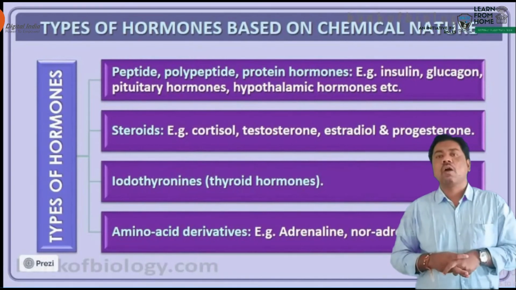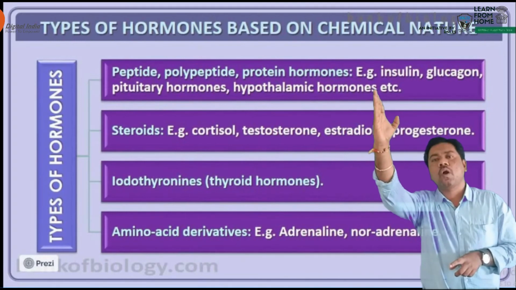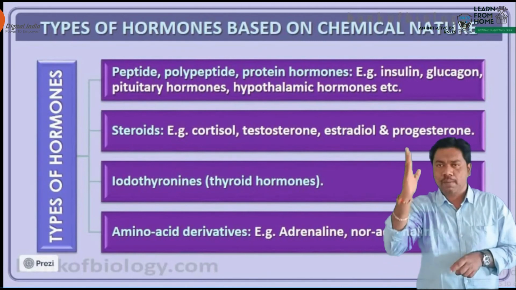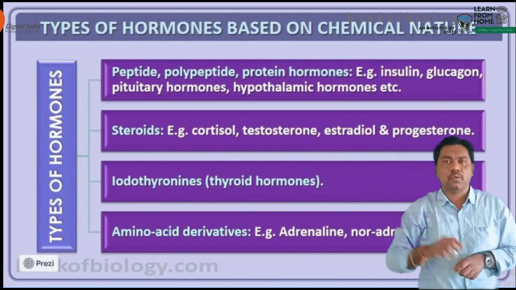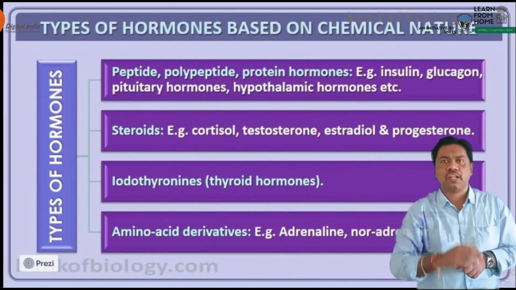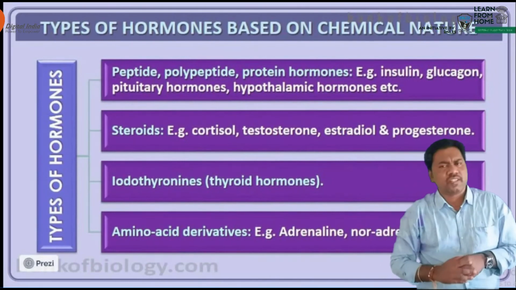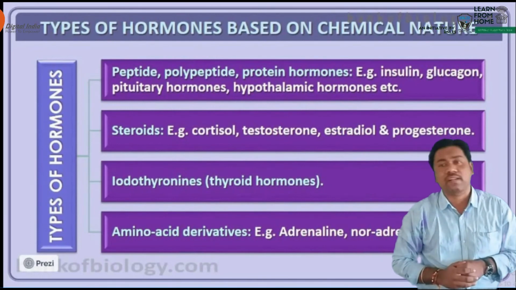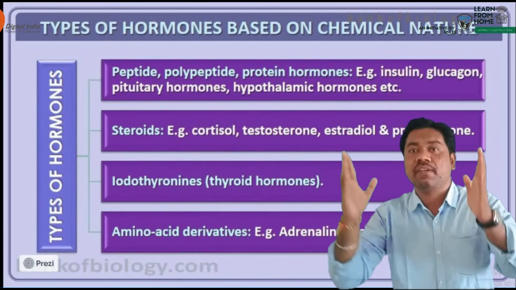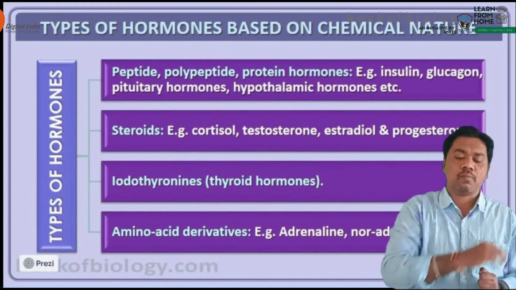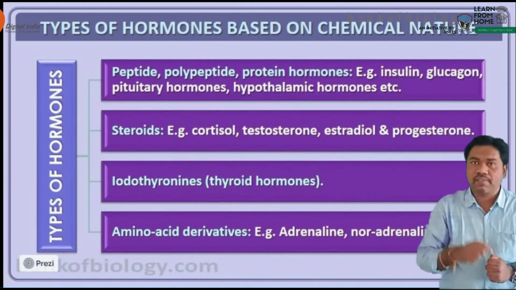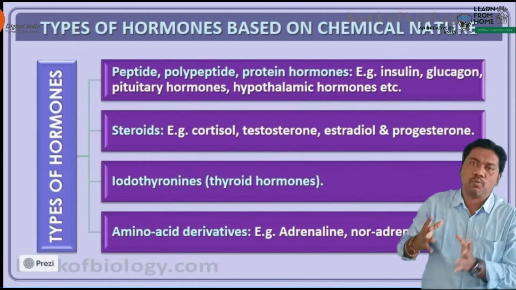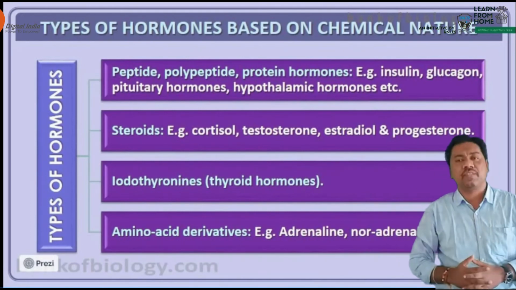What is the example, beta? Cortisol. It is also known as a glucocorticoid. Cortisol is also known as a glucocorticoid hormone. It helps in increasing the level of glucose in the blood. So that is the function of cortisol. And this hormone is also known as a life-saving hormone and stress combat hormone. So which hormone is known as a life-saving hormone or stress combat hormone? Cortisol. This is very important for the competitive examination.